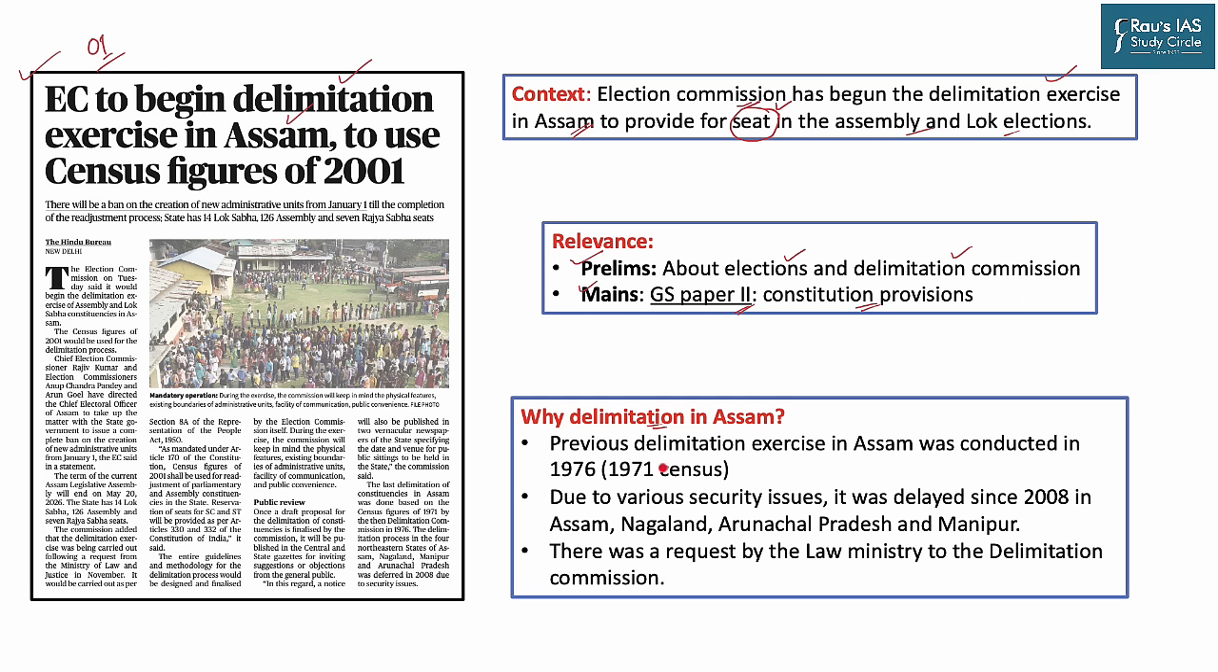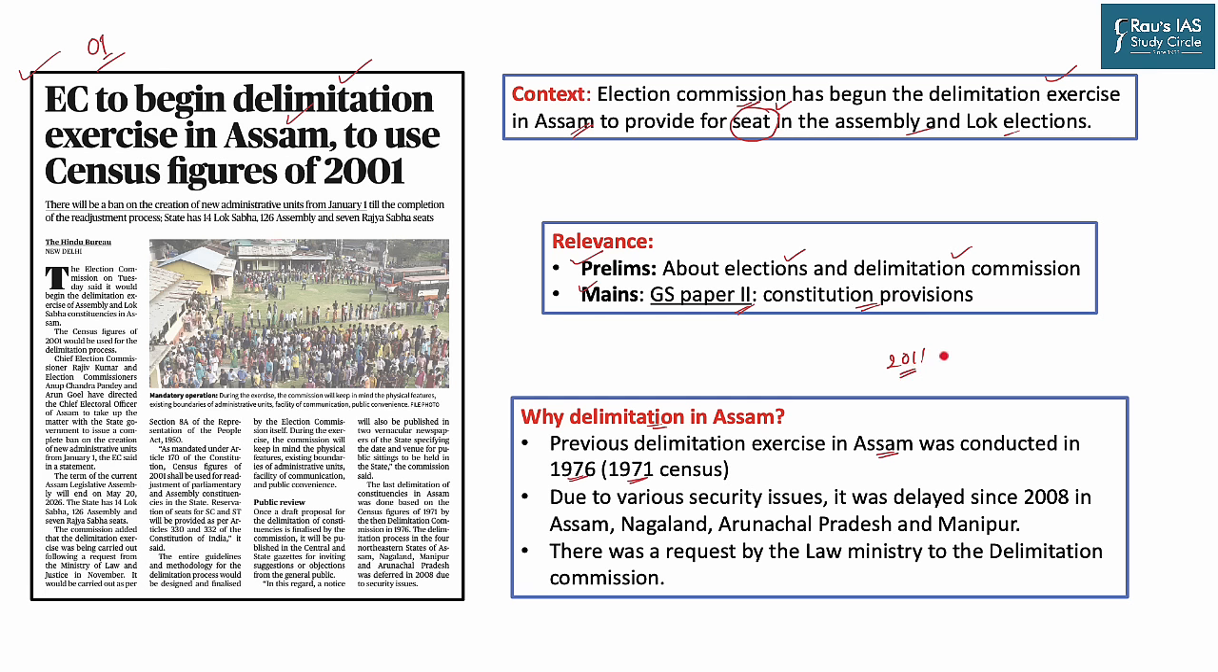Previously, there was a delimitation exercise conducted in the state of Assam in the year 1976 on the basis of the 1971 census. Because in order to complete the delimitation exercise, the population data from the census is required. So whenever a delimitation exercise is completed, it is based on the population data available to the government. And as of now, 2011 is the benchmark which is available for the government.